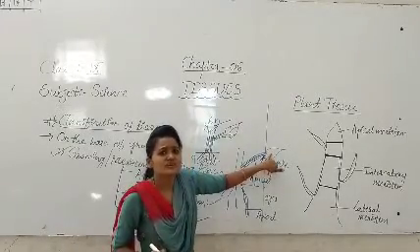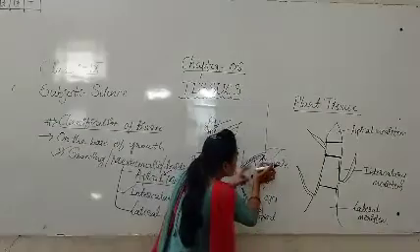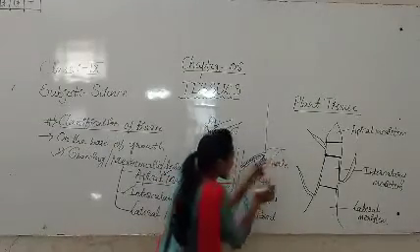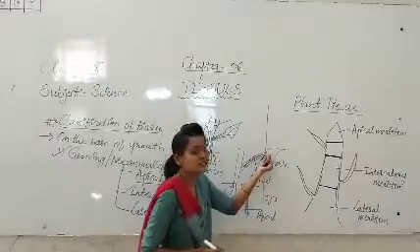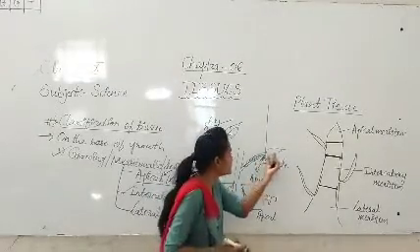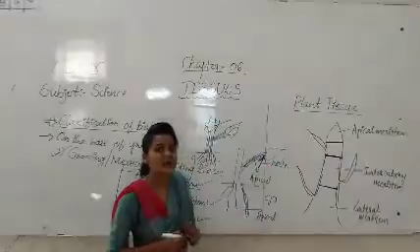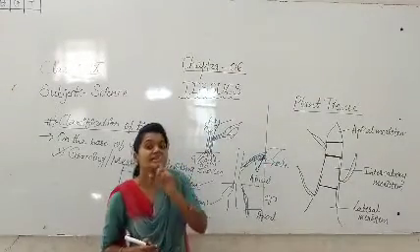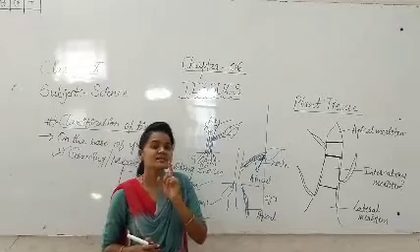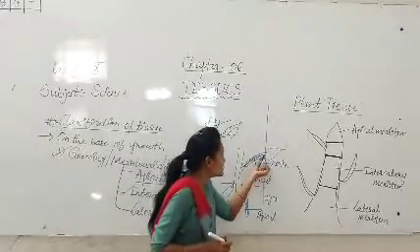Where is the nodal region? The region where stem and leaf are attached, that we call the node. N-O-D-E is the node. This is the nodal region.